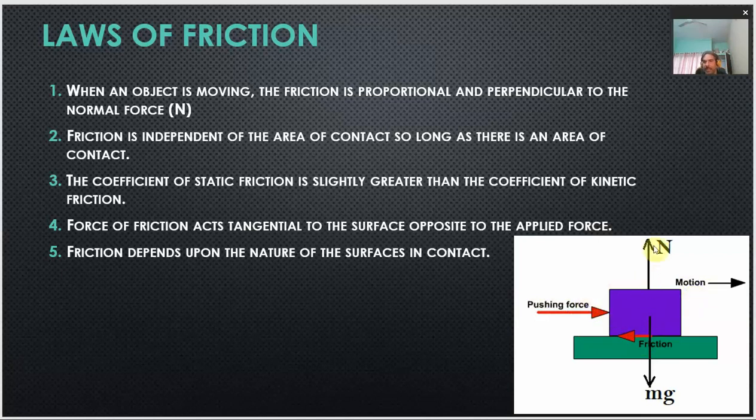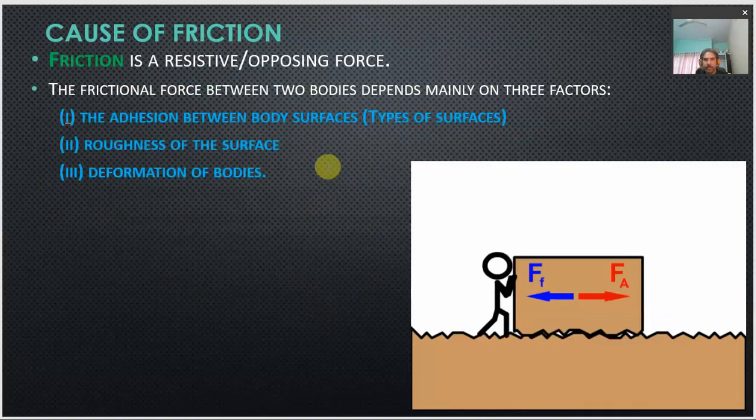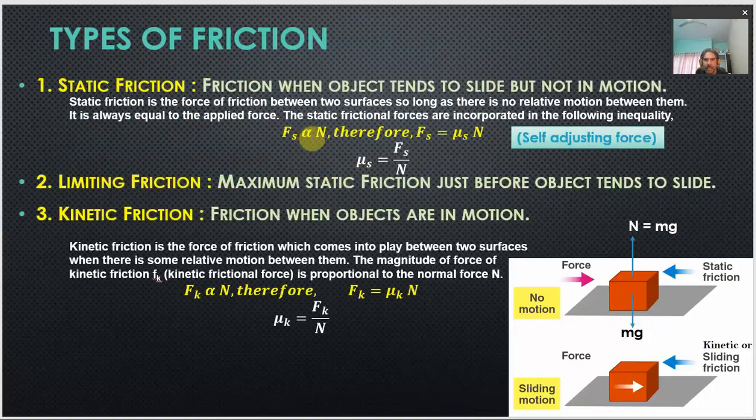And here is the normal reaction. You can see that the normal reaction and the frictional force are always at right angles to each other. So, this will always be true that whenever an object is moving, the frictional force is always proportional and perpendicular to the normal force. It will be proportional to the normal reaction. This we have already understood in this diagram, right?